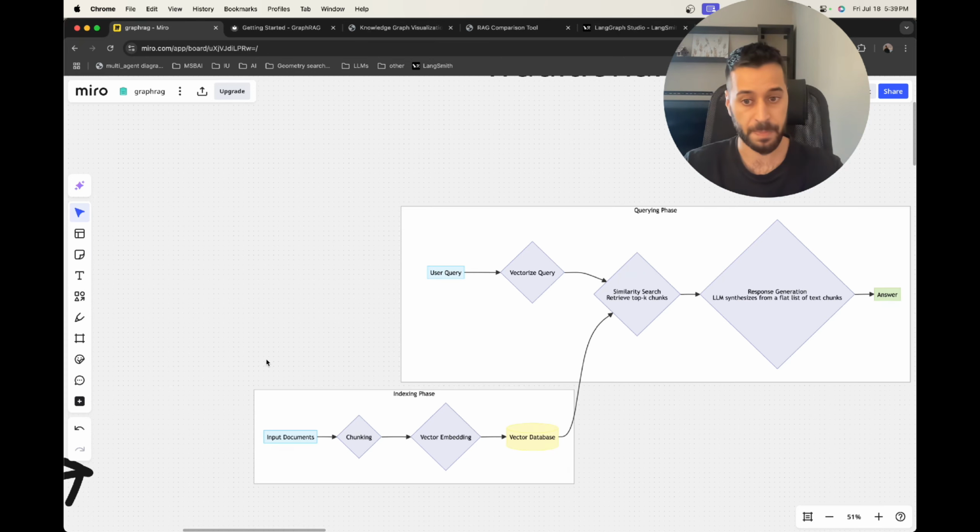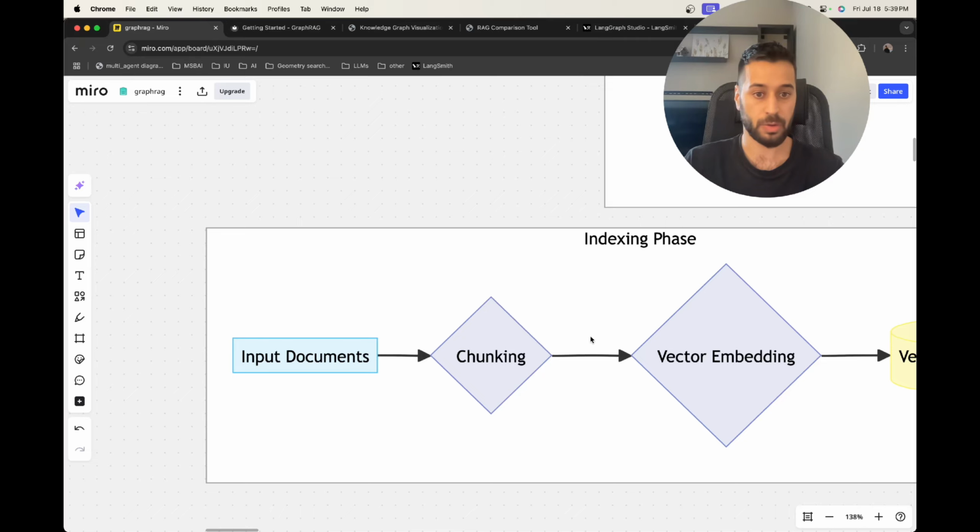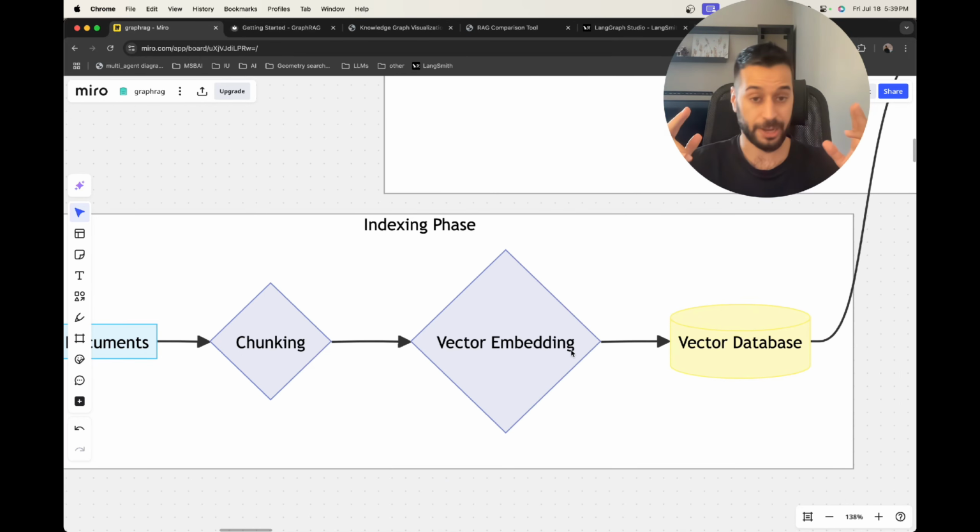So here's how it works. You would have the input documents, the external knowledge that you want to give the LLM access to. You then split it, so you create chunks, just for easier processing. And those chunks then go through a vector embedding model. We convert natural language into vectors, and those vectors facilitate easier semantic similarity search. After we have all these vectors, we put them in a vector database and in an index. So basically we sort them in a way to make this similarity search very fast and efficient.